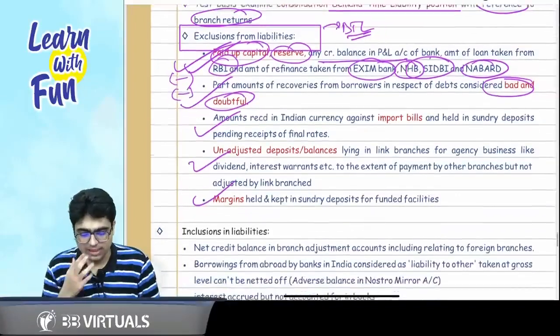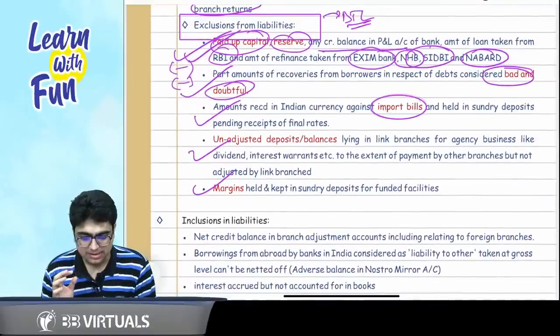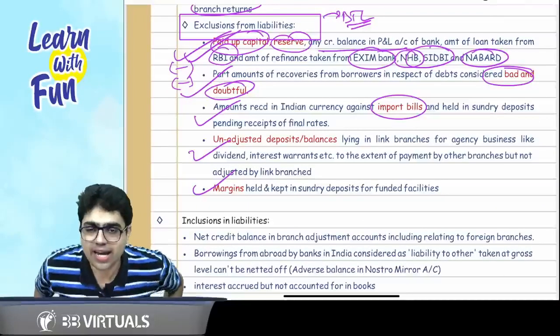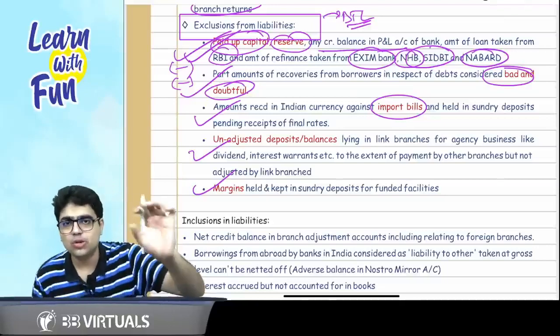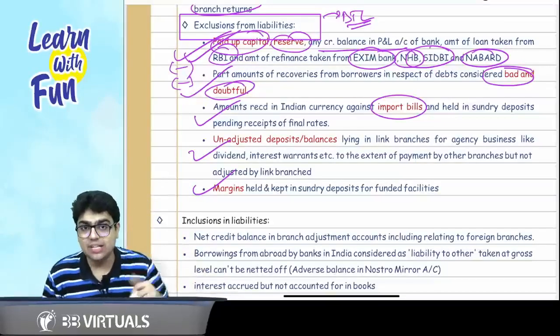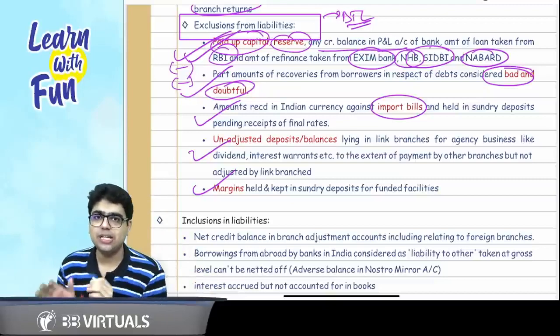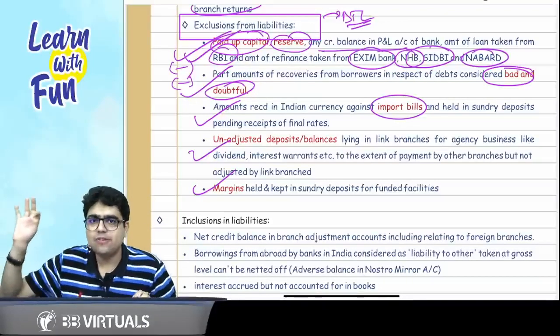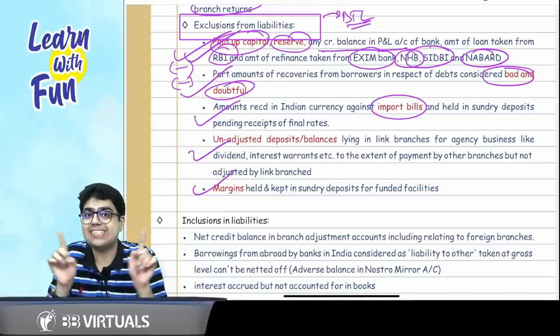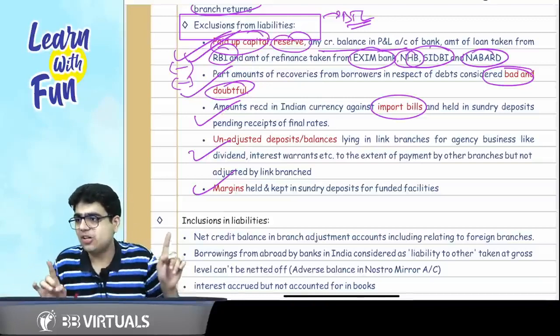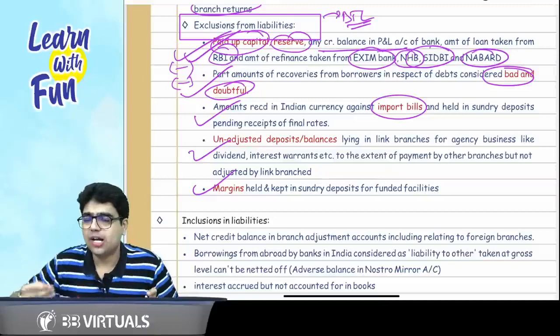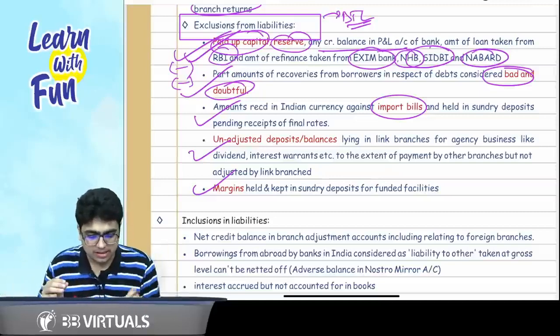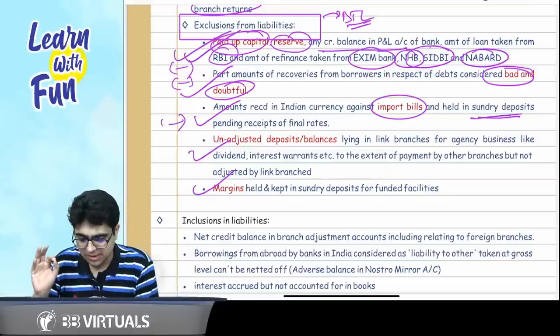Now sir, what is the other thing? Import bills. In case there was an importer from whom you had to receive the money, he has even given you the money, but you have kept that money under sundry deposits. Now, the money which you have received from the importer, again, it is not your liability. It is just that for complying with the requirement, you have kept it under the sundry deposits. Again, it will be excluded.